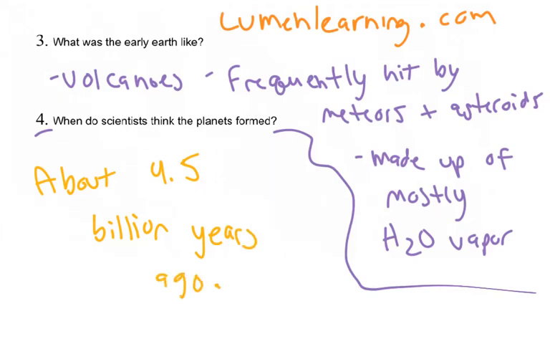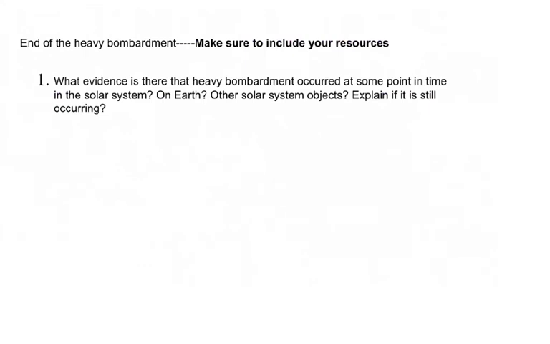All right, we're looking at the second part now, and this has to do with the heavy bombardment period. So if I was going to bombard somebody, I might be running into them, hitting them. You can bombard somebody with questions. That would mean asking them a million questions right in a row. You know, like, where do you live? What do you do? Who are your parents? All just right in a row. I could be bombarding you with questions. But the Earth was bombarded, and other planets.